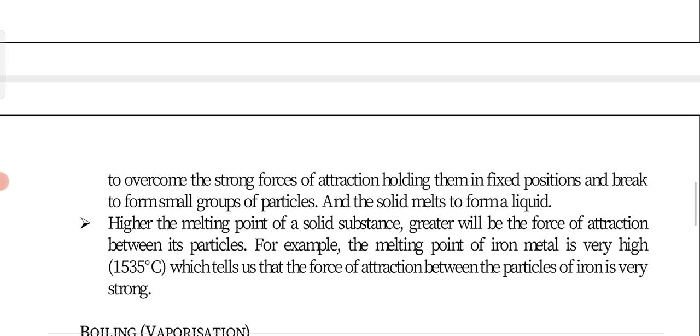attraction. For example, an iron rod obviously has a high melting point, 1535 degrees centigrade, which tells us that the force of attraction between iron particles is very strong. That is why too much heat energy is required for giving the kinetic energy. Kinetic energy means the energy due to the movement of the particles, so that they can overcome the intermolecular force of attraction among the particles.